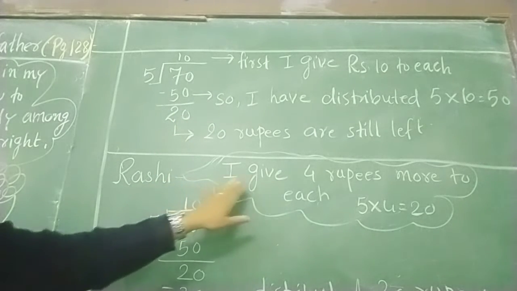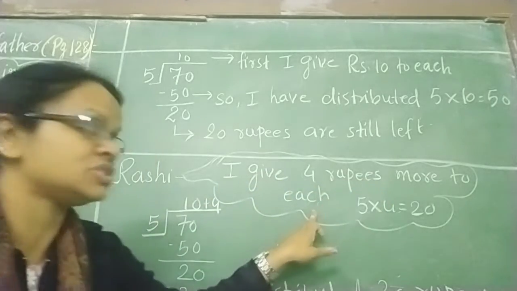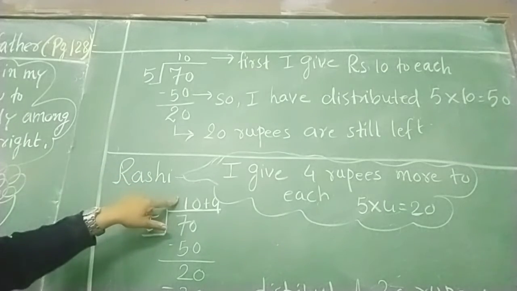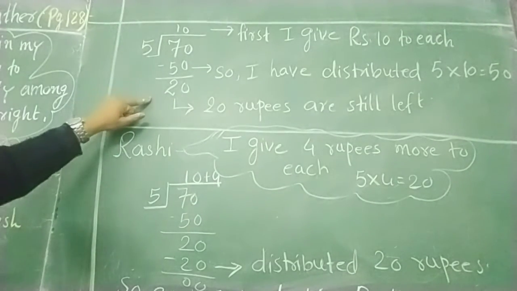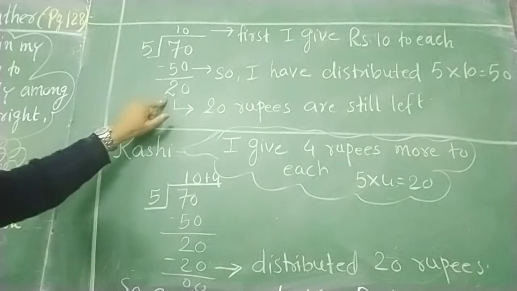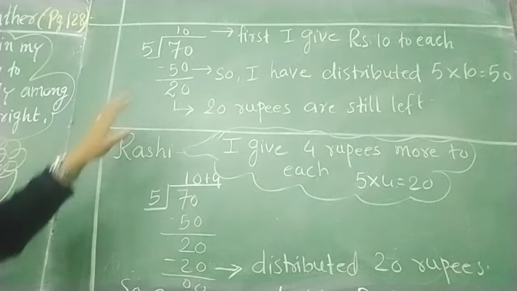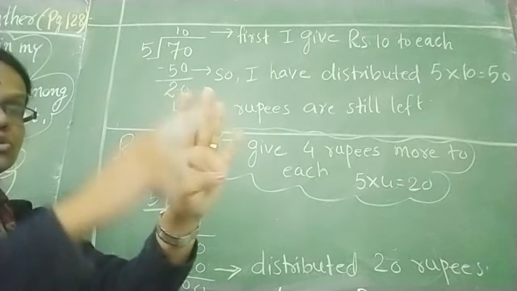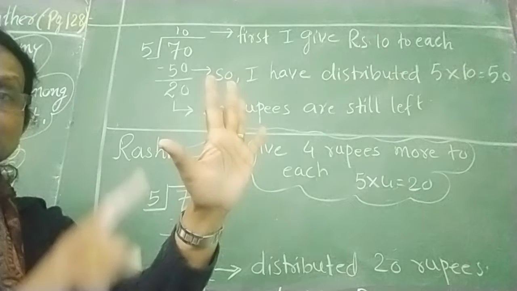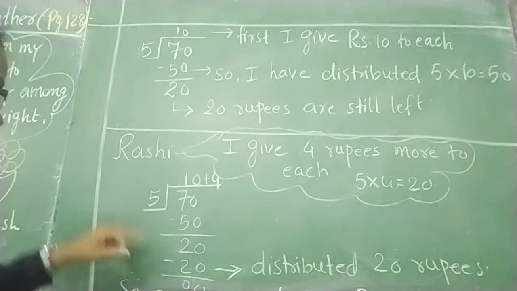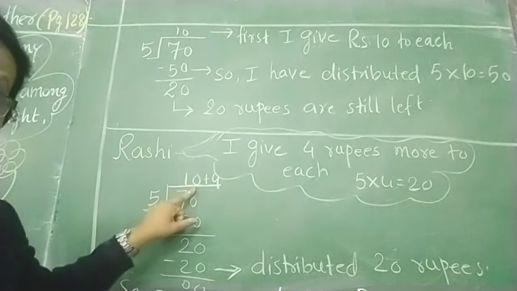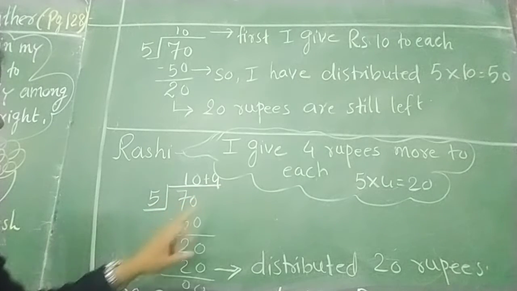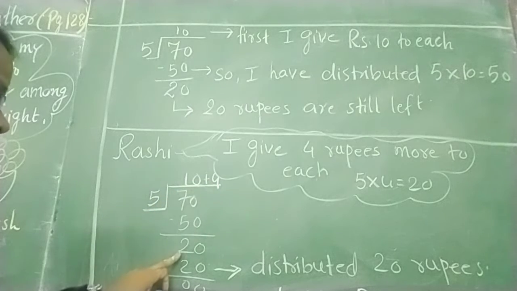Rahi said I give 4 rupees more to each. That is 5 4s are 20. After completing this process, she is saying that up to here I will do it, but whenever 20 rupees are left with me, what will I do? The 5 children are there and to the 5 children I will give 4 rupees. 4 rupees to him, 4, 4, 4 and 4. So 5 4s are 20. So what did she say? 10 rupees I will give, and with the 10 rupees I give extra 4 rupees to each child. So here plus 4, that is 20 rupees.